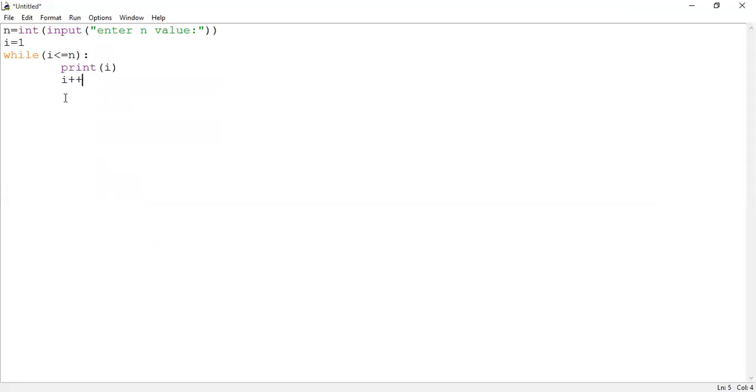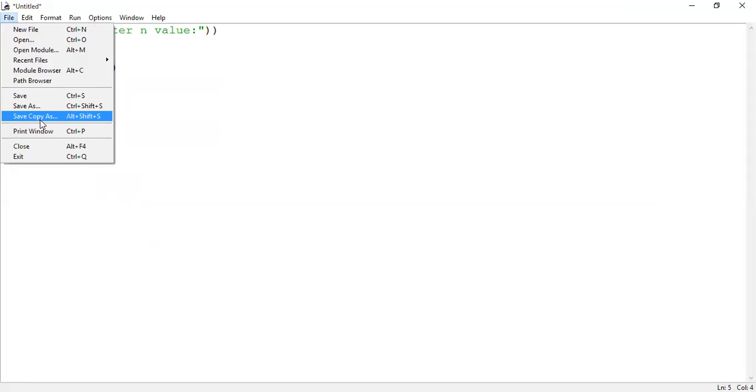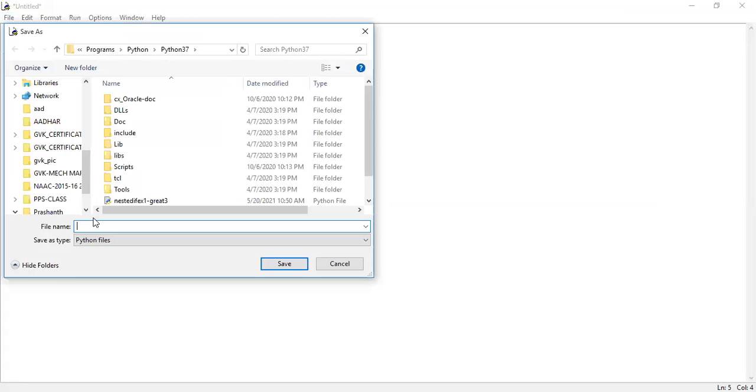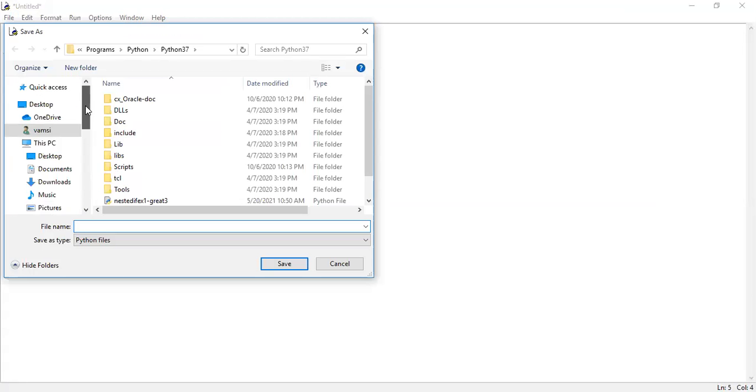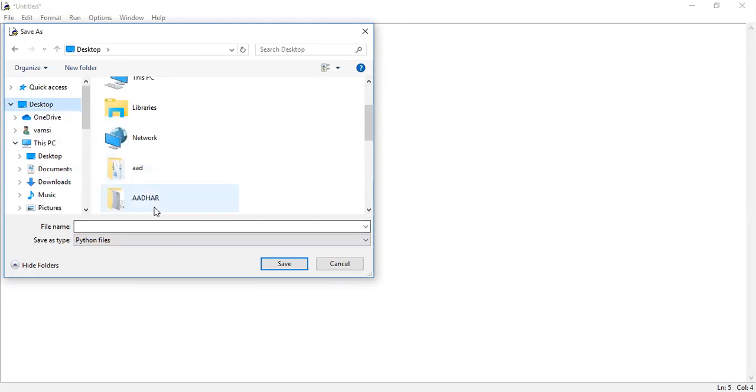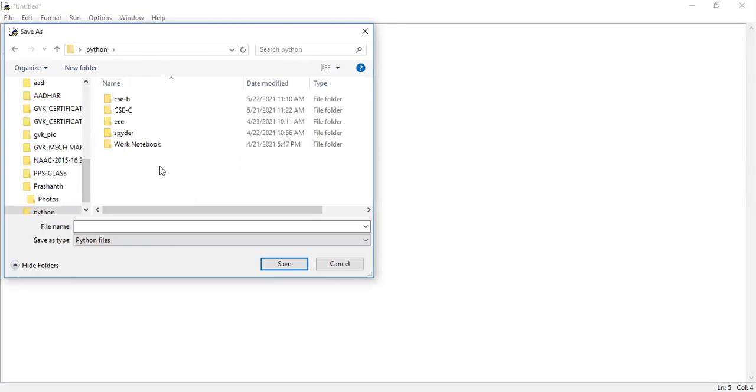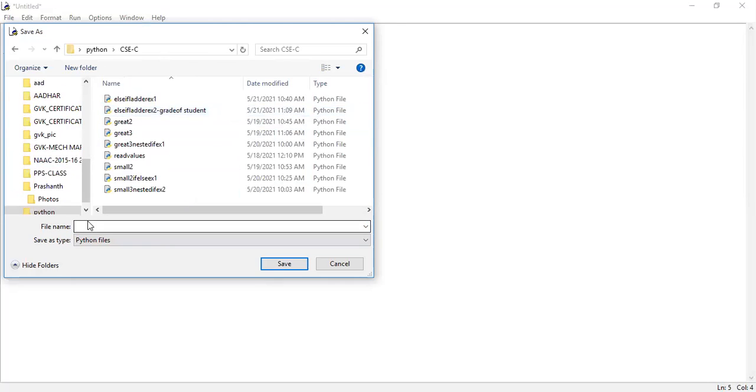Okay, so save the code, guys. It is an example for while loop, so give some meaningful name. I'm storing the code into the Python folder on the desktop. In Python, the CSCC folder is there, so here I'm saving the code.